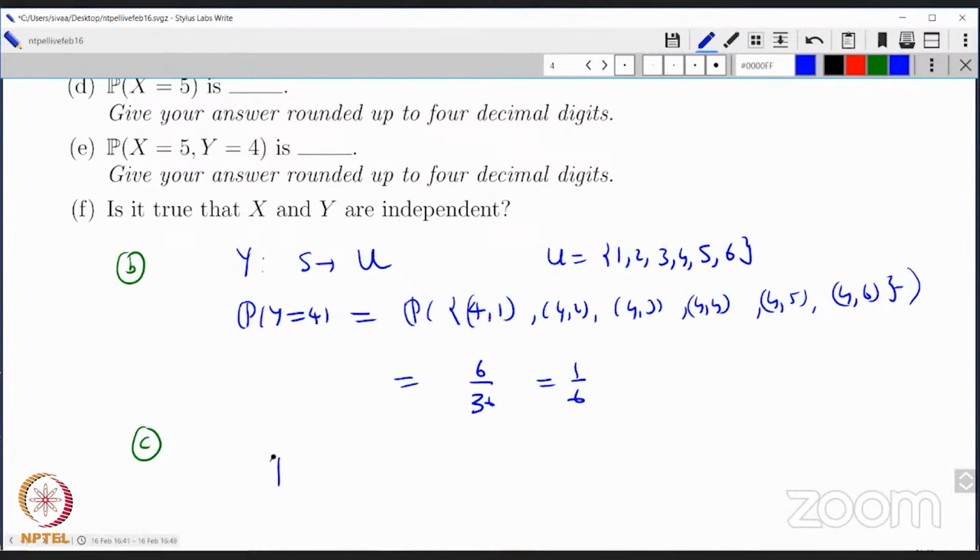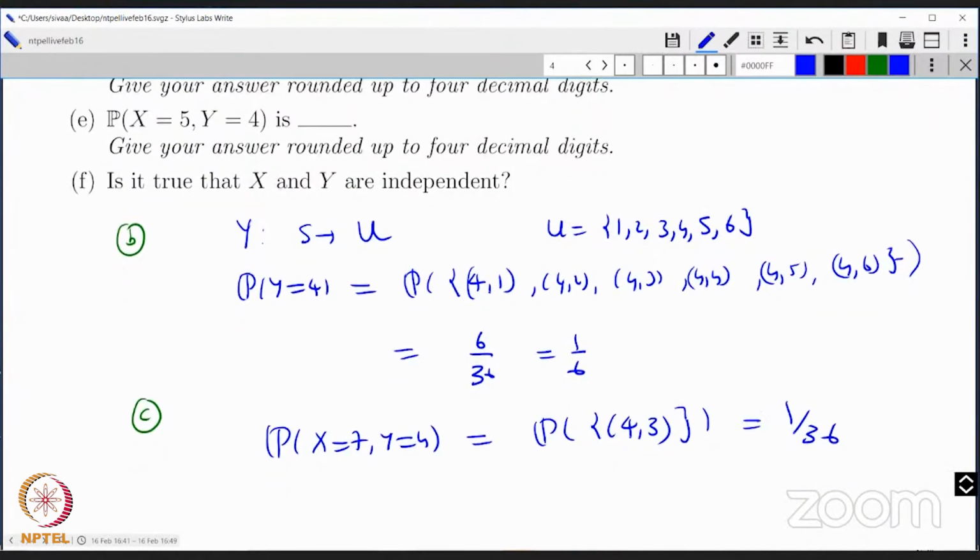So probability of x equal to 7 and y equal to 4. That means the sum is 7 and the first roll is 4. The first roll is 4, so next has to be 3 because the sum is 7. That's it. There's nothing else involved. There's no other outcome that will give me this combination. So it's 1 over 36. Very nice.